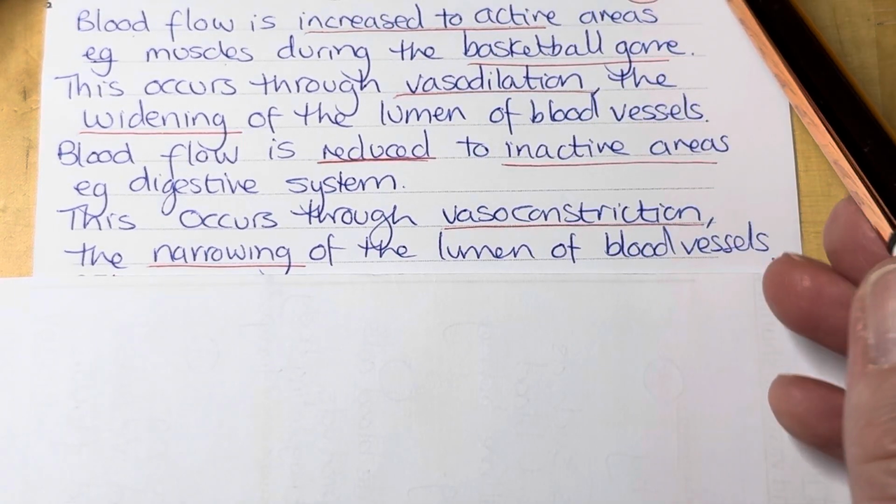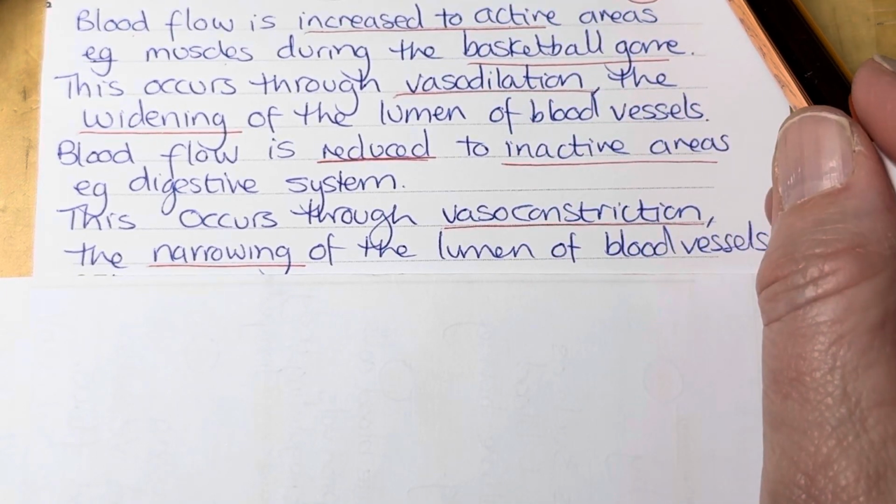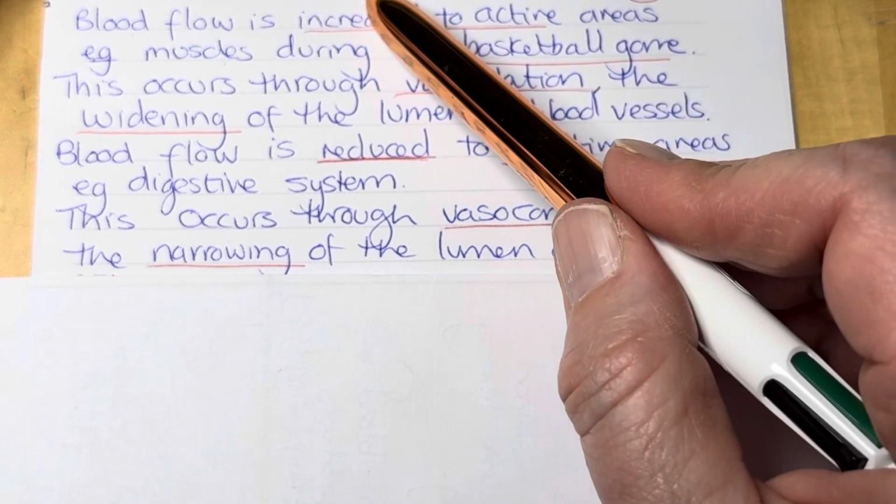So for each of them, we've given how vascular shunting happens with these 2 key terms, and we've also talked about blood flow.